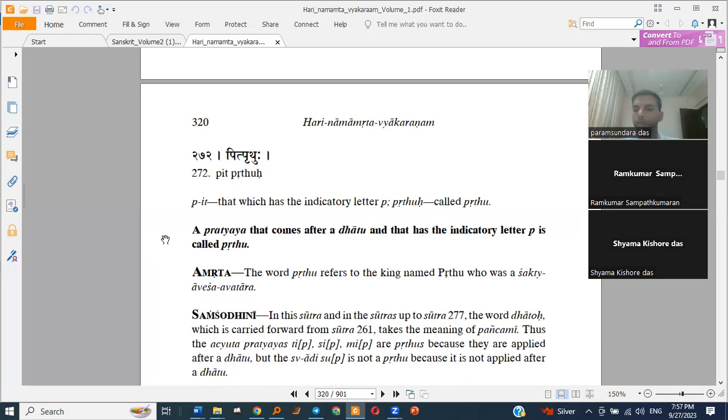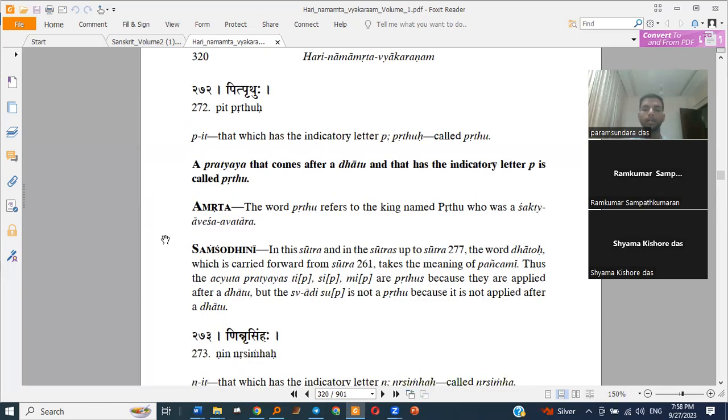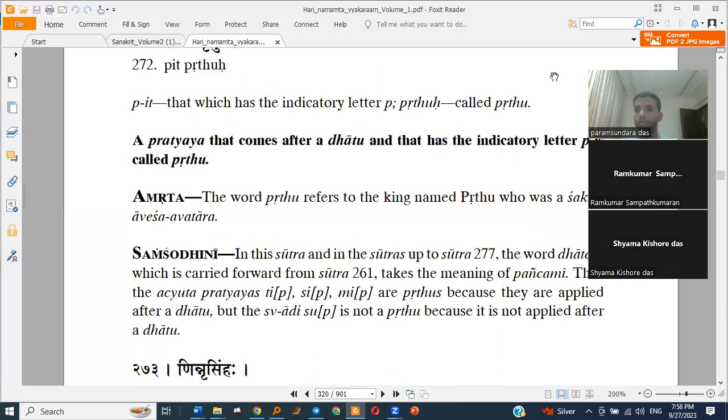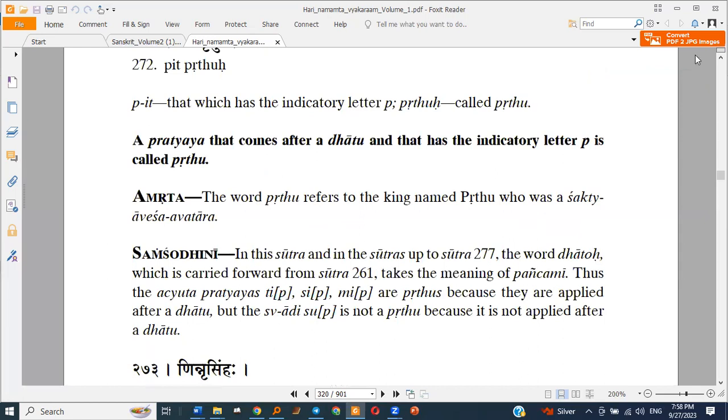The next sutra is 272 with Prithu. A pratyaya that comes after a dhatu and that has the indicatory letter pa is called Prithu. We know what the pratyayas, the suffixes, are, which come after a dhatu.